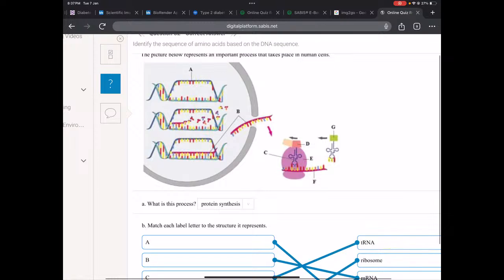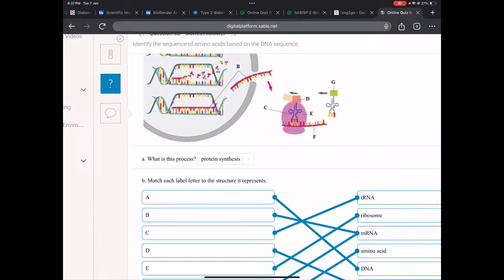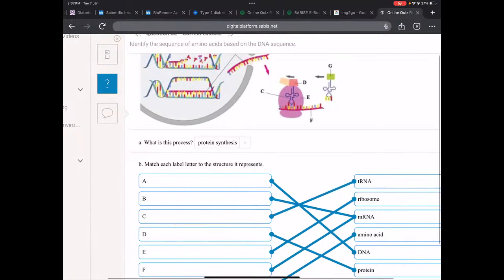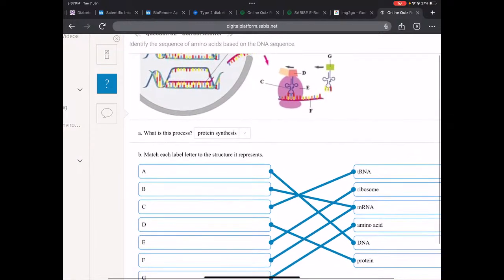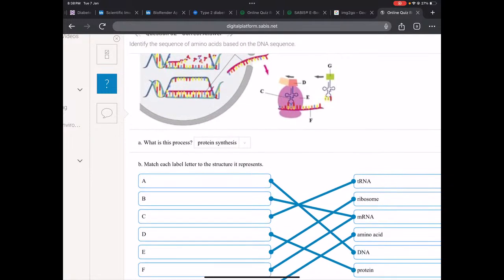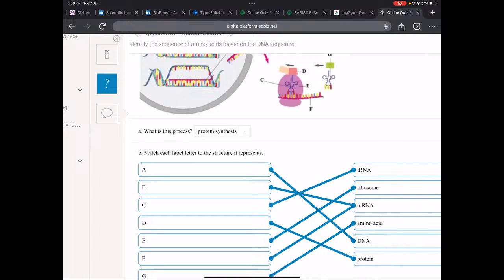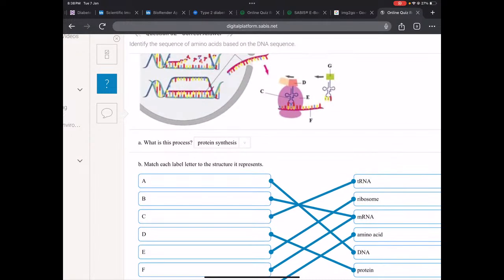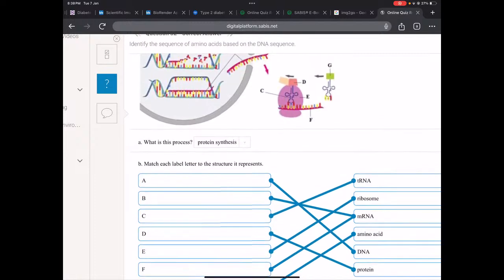A is going to be the DNA. B is going to be the mRNA. C, we already said, is the tRNA. D is going to be what? The protein that's being produced. And E is going to be the ribosome. And F is also going to be the mRNA, while G, we said already, is the amino acid. So it's just straightforward labeling.